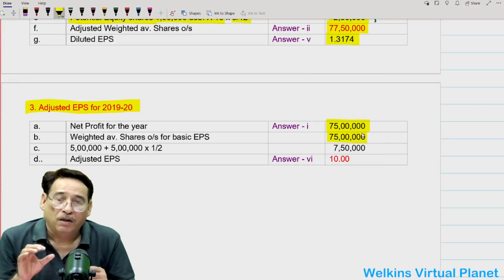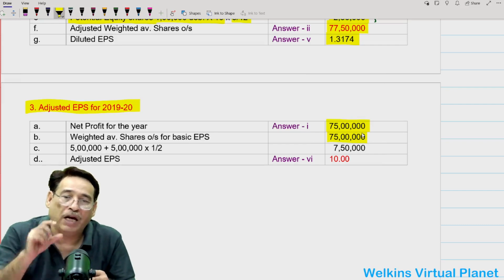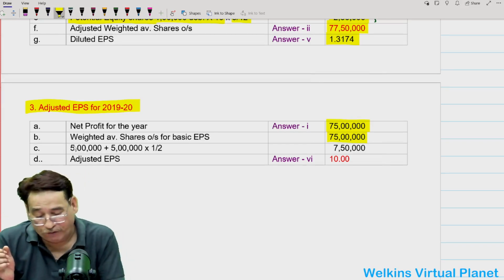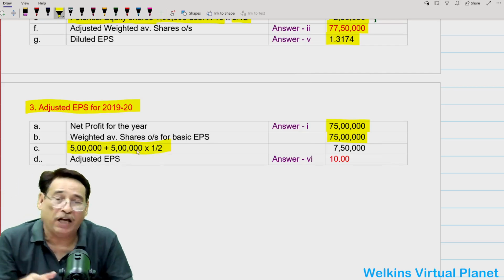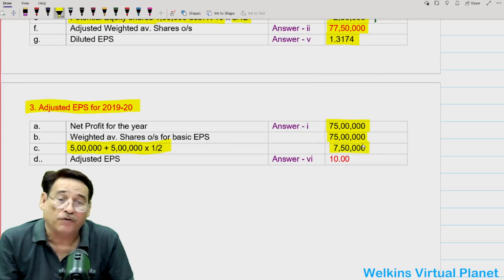Now, you know that the company has issued some bonus shares, and whenever we issue bonus shares, we have to restate the earning per share of the last year also. So first of all, let me add the bonus issue to this figure, 5 lakh plus 5 lakh into 1 by 2. See, actually, our bonus issue will be equal to 7,50,000. Are you getting my point?